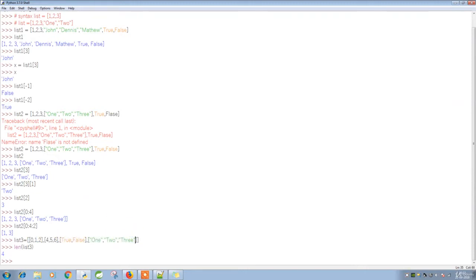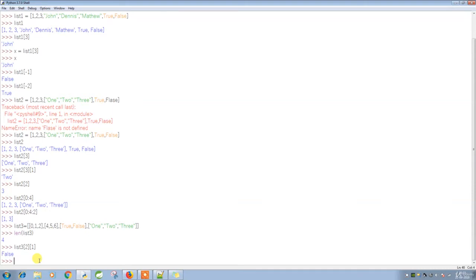Okay, so let's try to retrieve some data from this three-dimensional list. I'm going to retrieve the data from the list tree, and I'm going to retrieve the data from the second index, which is nothing but true or false. This is the second element, second index actually. From that, I'm going to take this first element. Okay, see, we got the data.